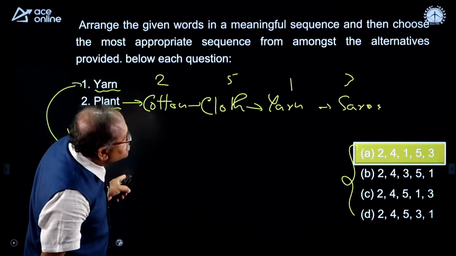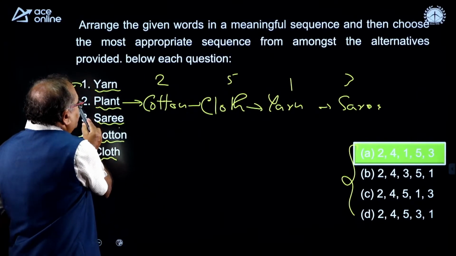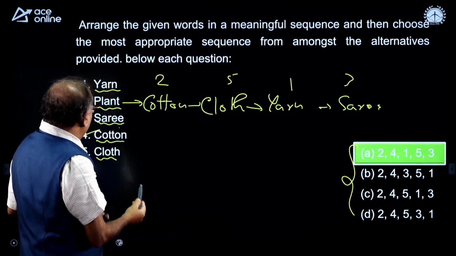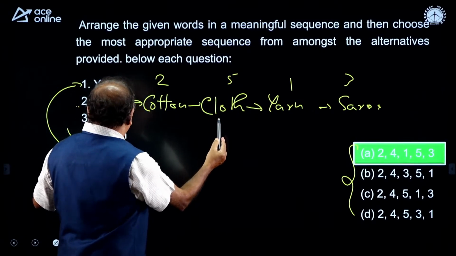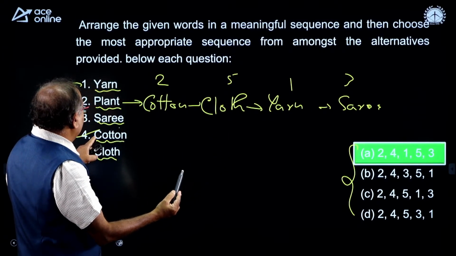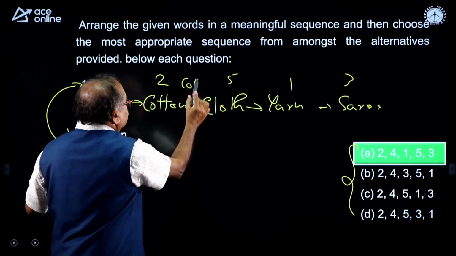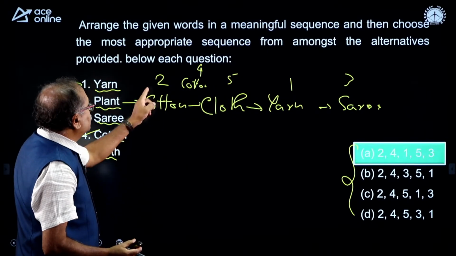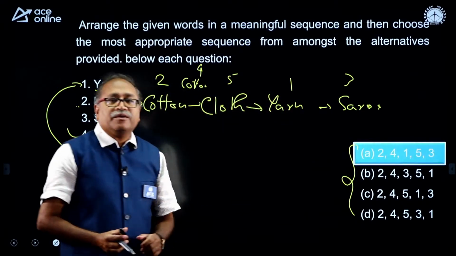So first is 2, then cotton, which is 4. Therefore, it is 2, 4, 5, 1, 3.